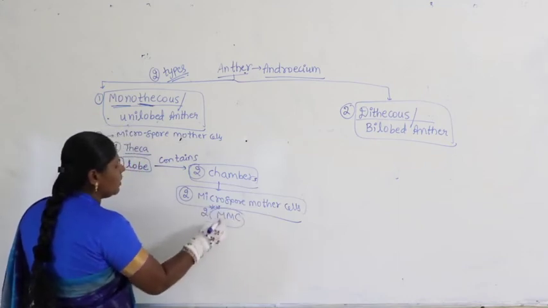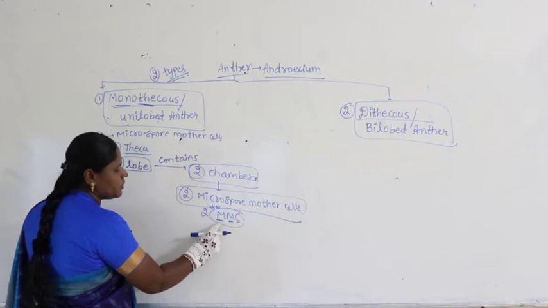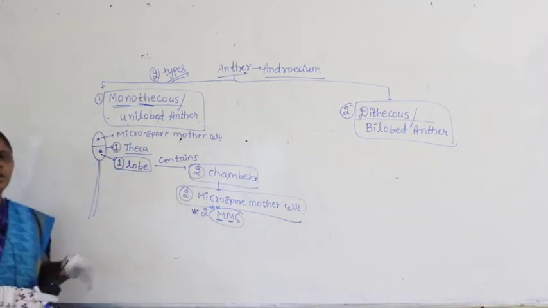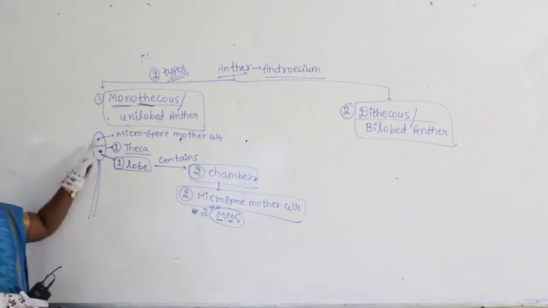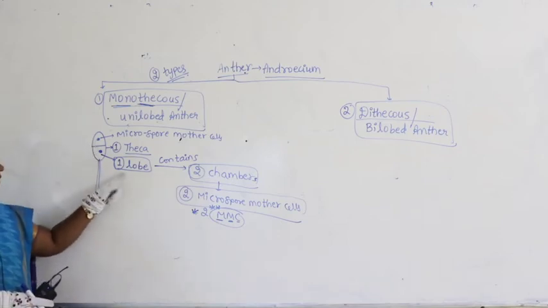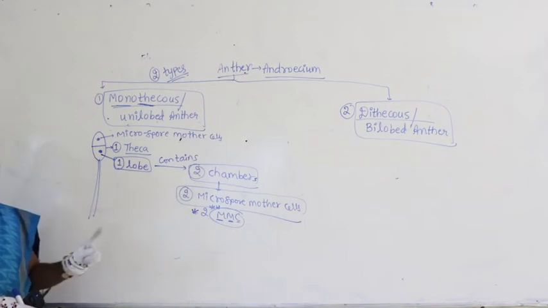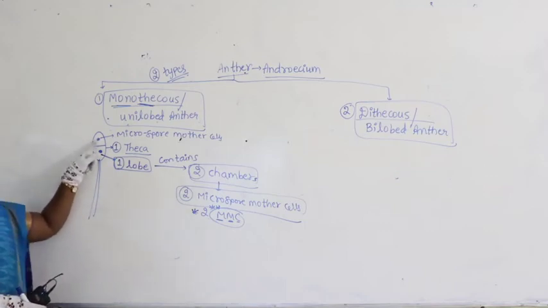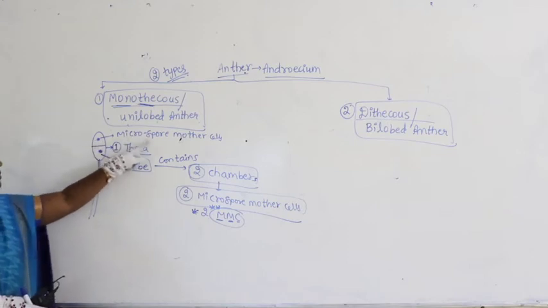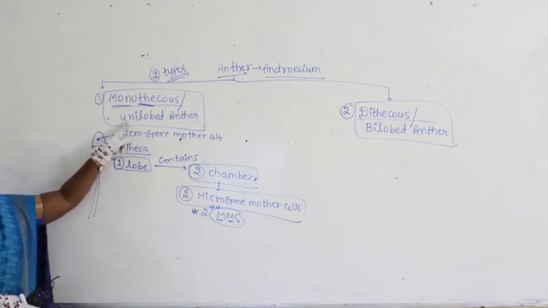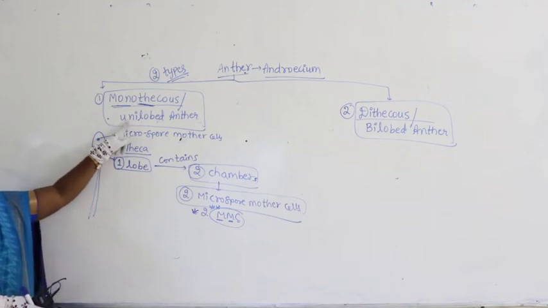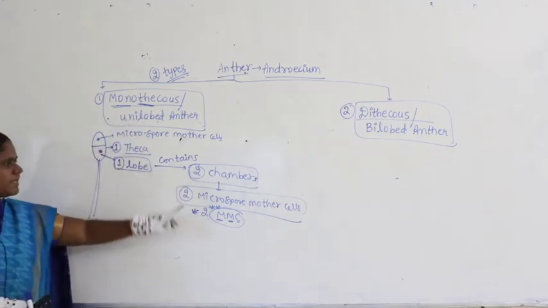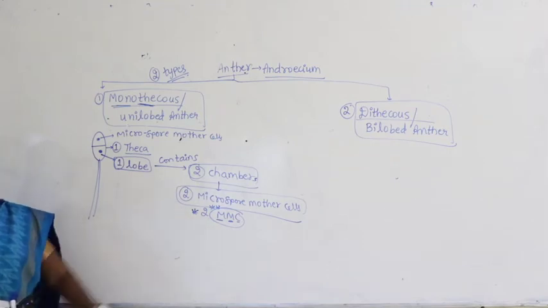MMC means microspore mother cell. How many microspore mother cells are present here? Two microspore mother cells are present because here we find only one lobe. Within that lobe we find two cells present. Each cell is called a microspore mother cell. That's why it's called unilobed anther. Uni means one, only one lobe which contains two chambers. Two chambers have two microspore mother cells.